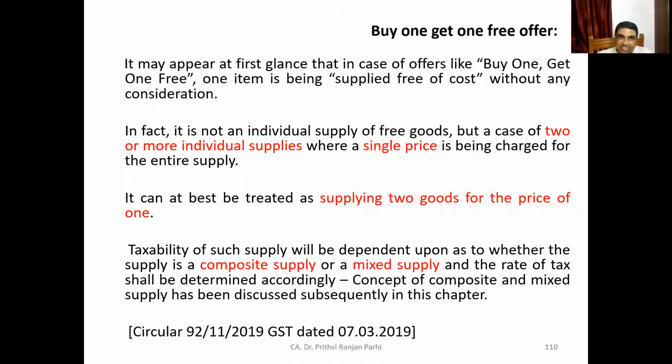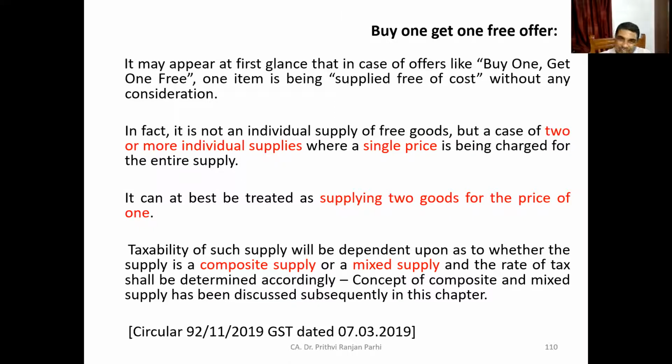But in fact, it is not an individual supply of free goods. It's not giving you something as a free sample. But it is a case of 2 or more individual supplies where a single price is charged for the entire supply. So they are in fact 2 different supplies, but one price is charged.